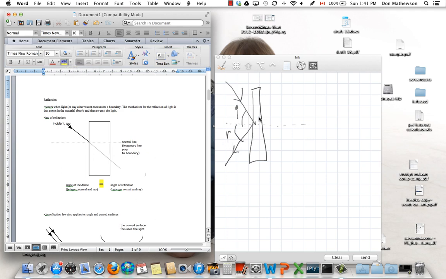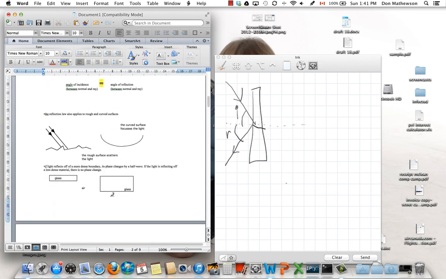Now, of course, not all of the wave energy bounces back. Some of it actually goes through the material. It doesn't necessarily follow the same trajectory that it was going earlier. In fact, it tends to bend a little bit. More on that later.